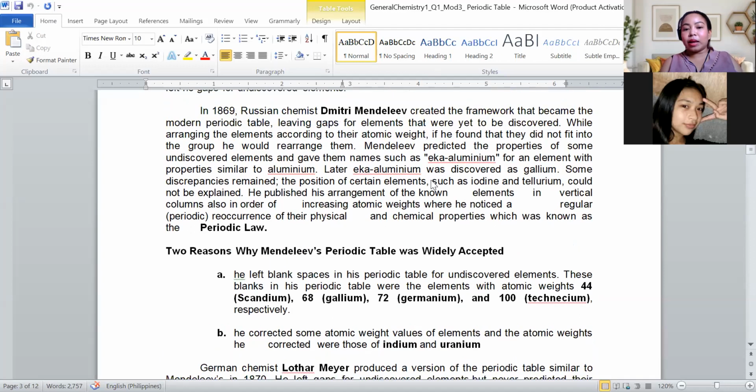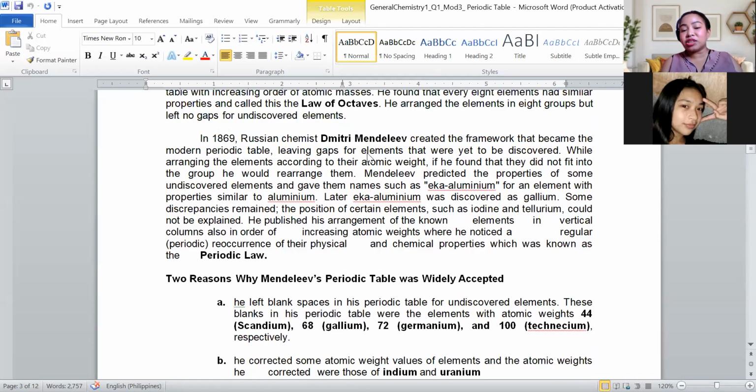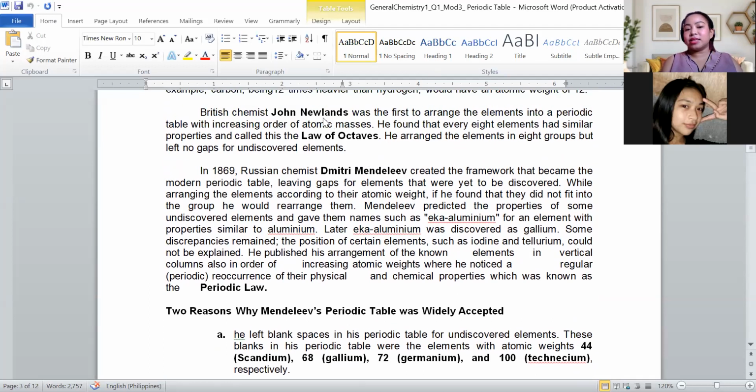So aside from that, Mendeleev published his research internationally, while si Newlands, wala na siya nag-leave og mga spaces for those undiscovered elements. Naa pa gyud sa England iyahang published nga law of octaves.